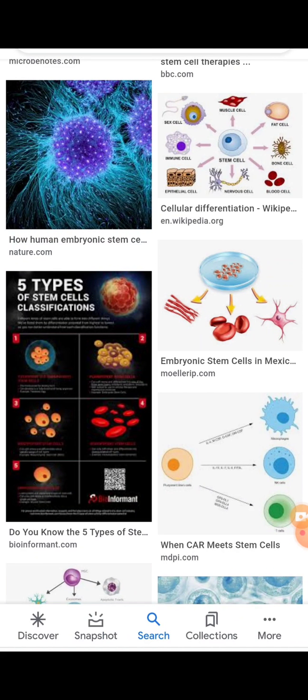Here the bone marrow takes, in this petri dish, embryonic stem cells, and they have to take and use them. Sugar disease, that is diabetes mellitus, is prevented.